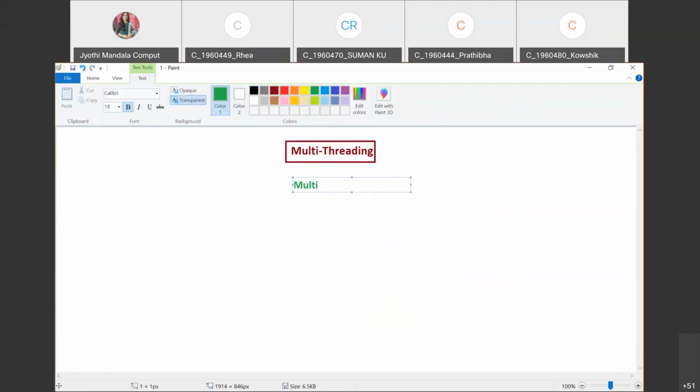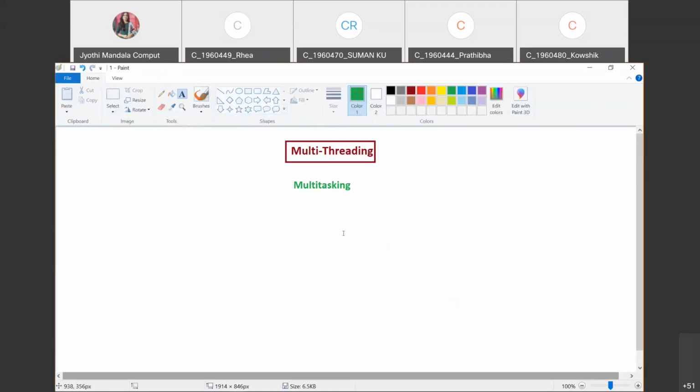We have not started multi-threading as of now. Multitasking, all of you understand what this is, okay? Now, what is this multitasking? Multitasking is nothing but performing more than one task at one time, okay? And remember one single terminology, all of you. A process is nothing but a program under execution. Whenever you are performing a single process, a process is nothing but a program under execution.